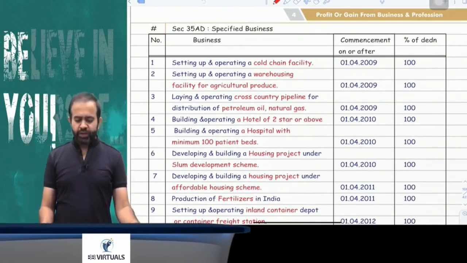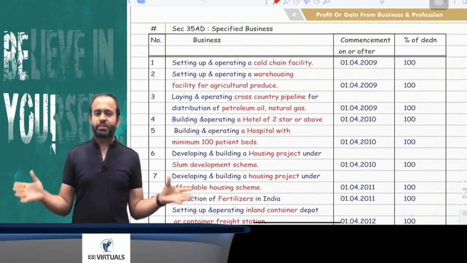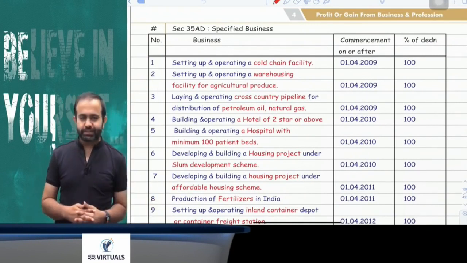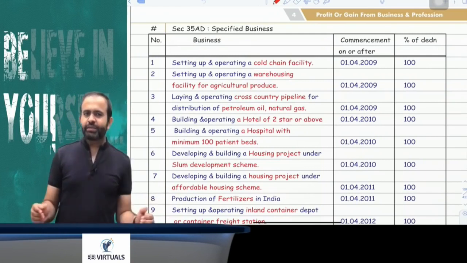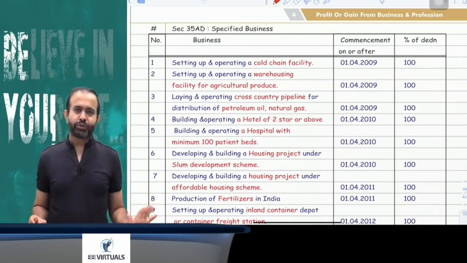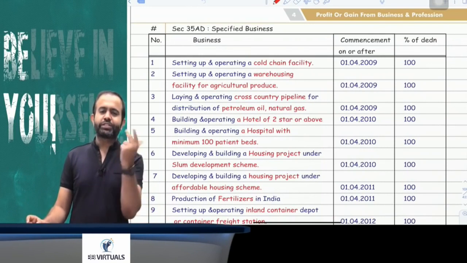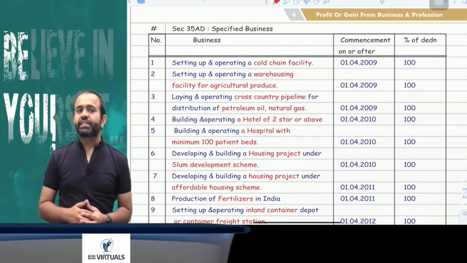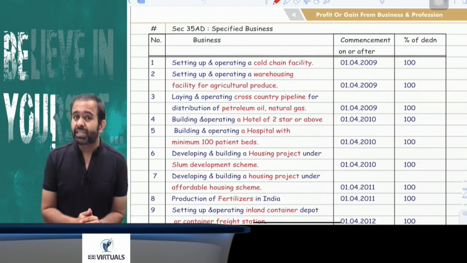Next section is 35AD. 35AD is related to the specified business. Now this section is saying that in case of these 14 specified businesses, deduction at the rate of 100% is allowed on the capital expenditure also. Means on revenue expenditure, obviously deduction is allowed at 100%. But in these 14 businesses, deduction at the rate of 100% is allowed on the capital expenditure also.